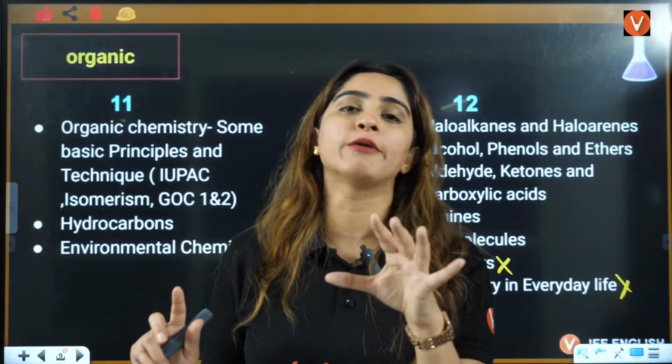Okay, before this you need to tell me one thing. What is the difference between a negative charge and a lone pair? See, what if you have this A and B?